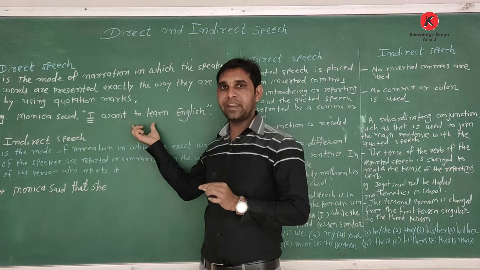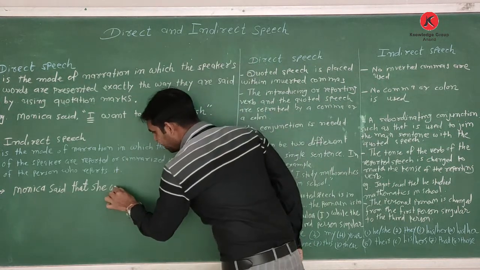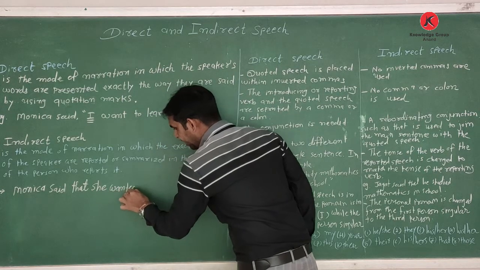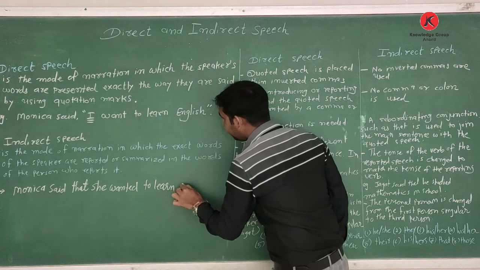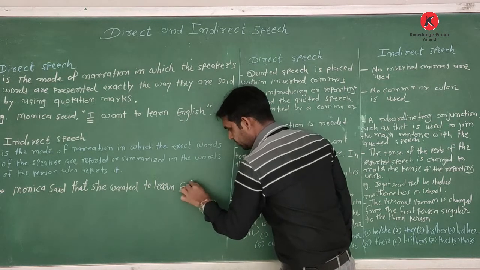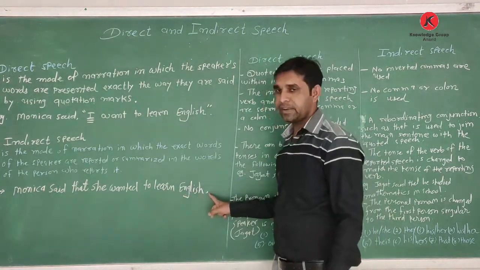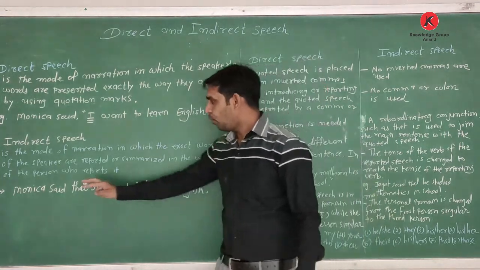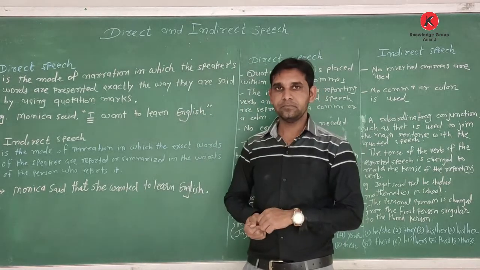This simple present tense changes into simple past. So want changes into wanted, then the infinitive, the word English, and a full stop. So this is the indirect speech: Monica said that she wanted to learn English.